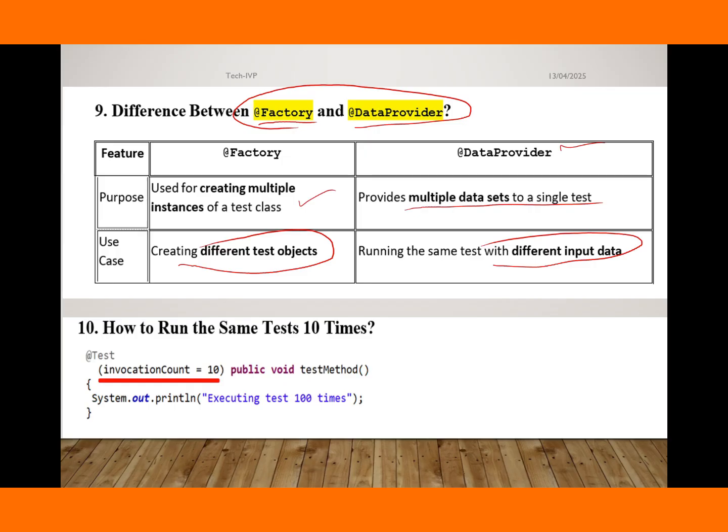Okay, how to run the same test case 10 times? We have already discussed what we can use. We can use invocationCount. Okay, sorry, I typed this wrongly. This one is 10.